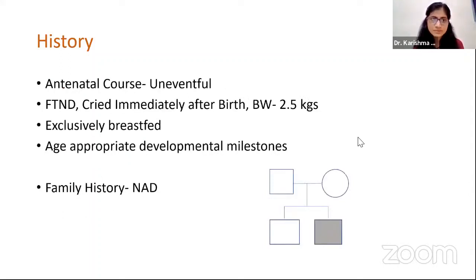Antenatal course was uneventful. He was a full-term normal delivery, cried immediately after birth, weight of 2.5 kgs, exclusively breastfed, and age-appropriate developmental milestones were present. Family history was not significant.